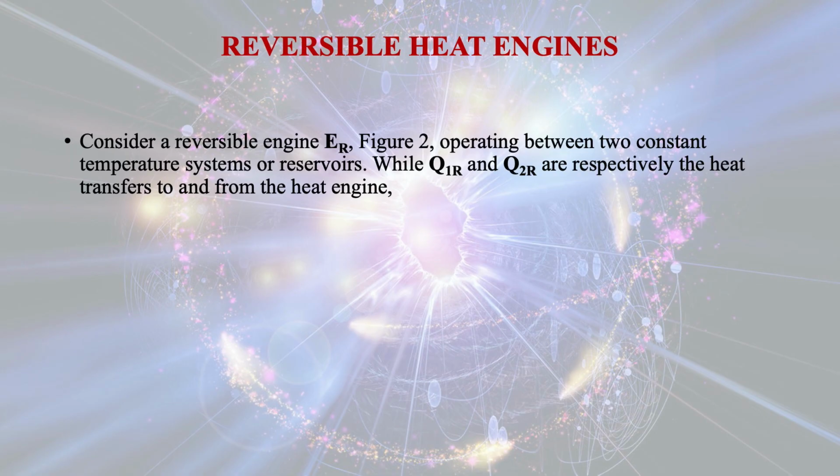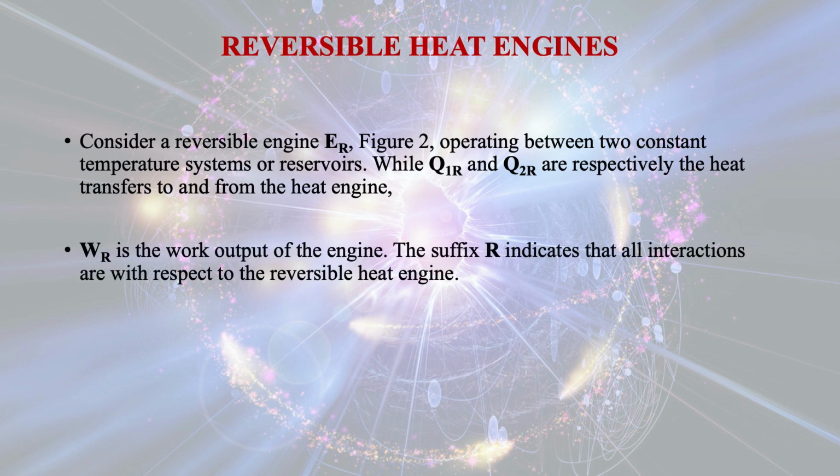Consider a reversible engine ER, where R represents reversible, in figure 2, operating between two constant temperature systems or reservoirs, while Q1R and Q2R are respectively the heat transfer to and from the heat engine. WR is the work output of the engine. The suffix R indicates that all interactions are with respect to the reversible heat engine.